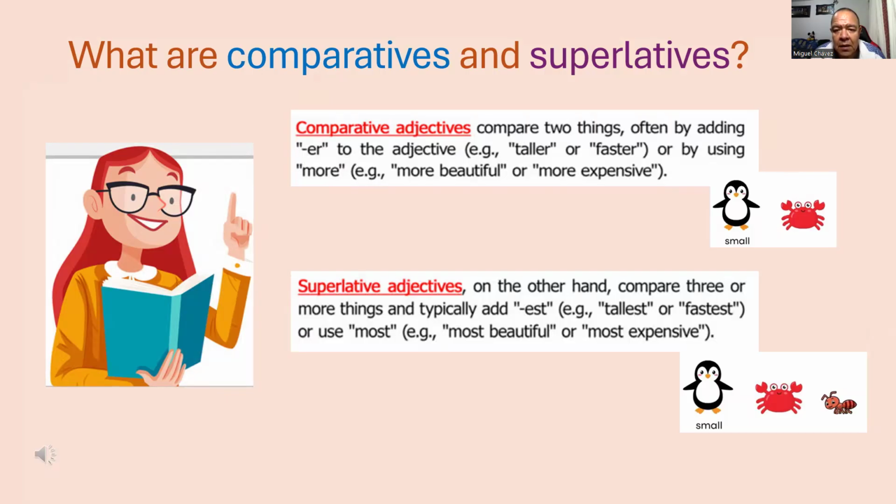Comparative adjectives compare two things, often by adding "er" to the adjective, for example, taller or faster, or by using more, for example, more beautiful or more expensive. Superlative adjectives, on the other hand, compare three or more things and typically add "est", for example, tallest or fastest, or use most, for example, most beautiful or most expensive.